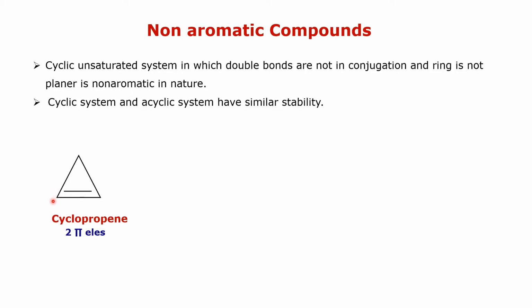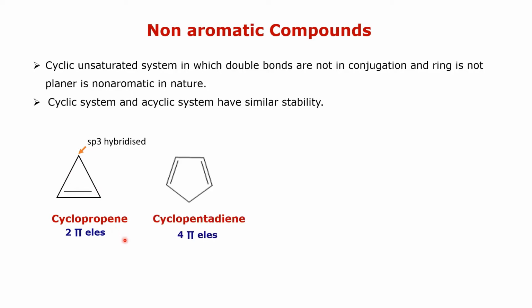This is cyclopropene, and in the case of cyclopropene, all the carbon atoms are not in the sp2 hybridization state. This carbon atom is in the sp3 hybridization state, and we know that for sp3 hybridization the shape of the molecule is tetrahedral, and as that carbon atom is in the sp3 hybridization state, the ring is not planar, therefore cyclopropene is a non-aromatic compound, and also there is no conjugation.